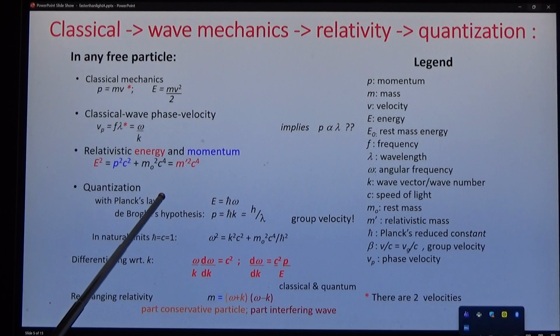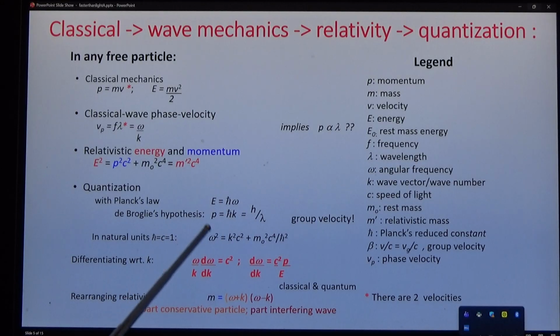Include Planck's law and translate, we find in dispersion dynamics, omega squared is k squared plus m squared, including some constants. Differentiate and we find a very important result: omega over k multiplied by d omega by dk is equal to c squared.